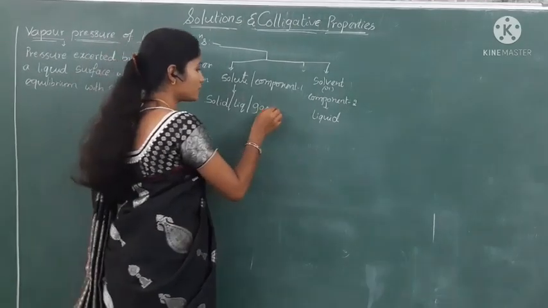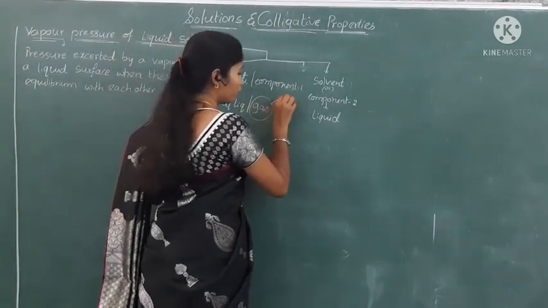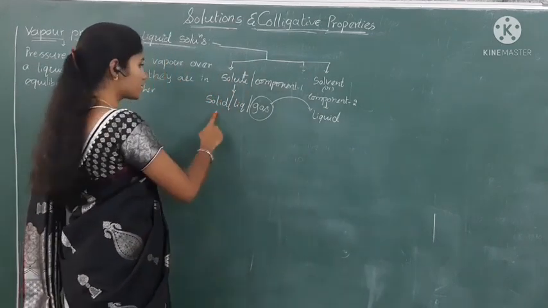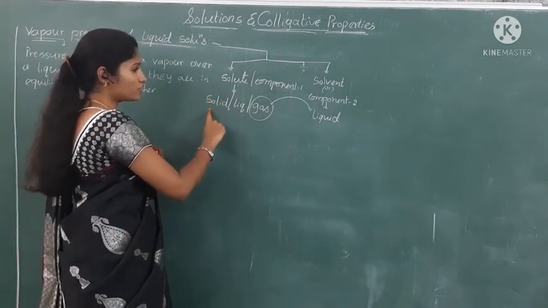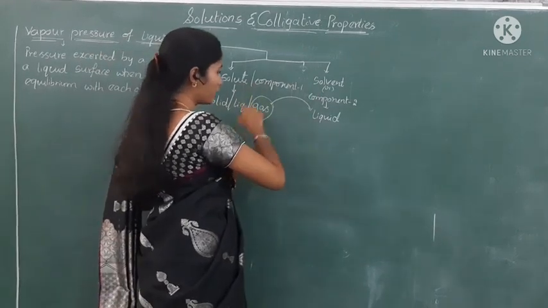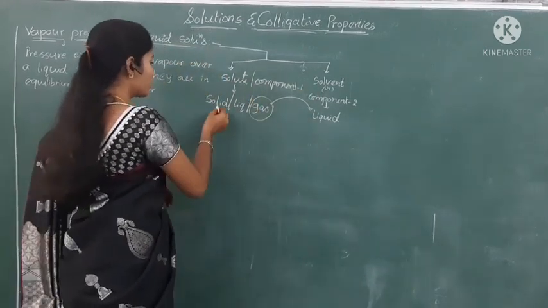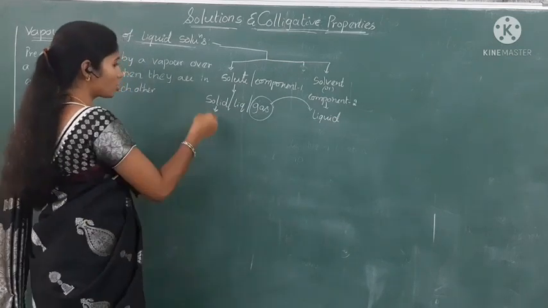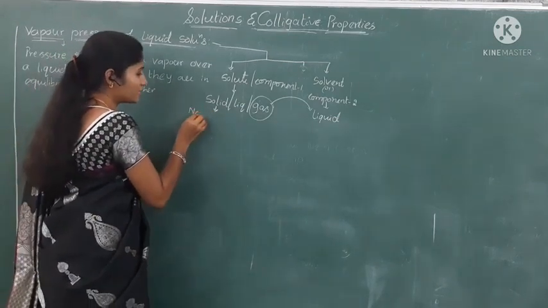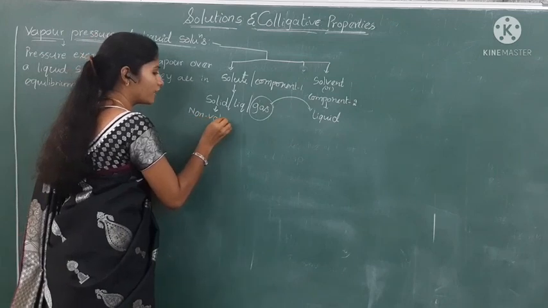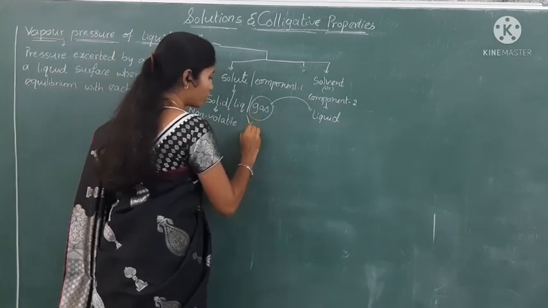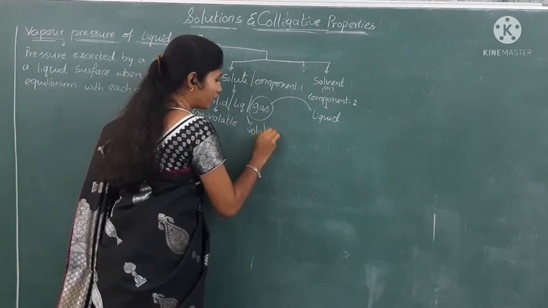Okay, now. We already discussed gas in liquid in the previous class. Now we are going to discuss the solutions which contain solid in liquid and liquid in liquid. In today's discussion we have to take the solid which is non-volatile in nature, and the liquid which is volatile in nature.